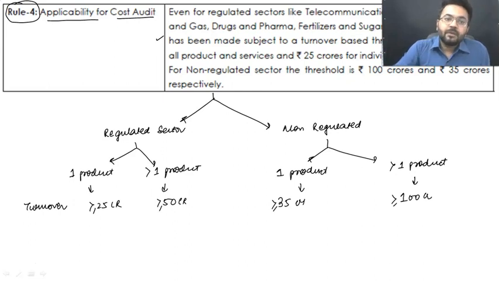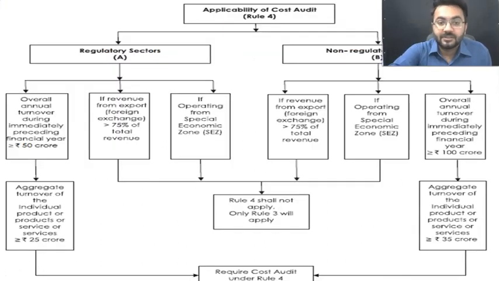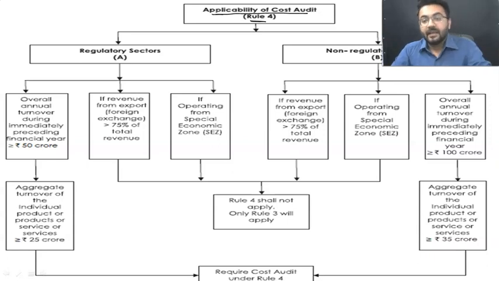So do remember, whenever you are going to write about the cost audit, always mention section number 148 plus rule number 4 of the Companies (Cost Records and Audit) Rules, 2014. Do remember this part. Do not make a mistake. Now here you need to pay attention, because rule number 4 tells us that yes, there is a provision of cost audit which is going to be applicable, but still there are certain exceptions. Do remember, my dear students, there are certain exceptions.